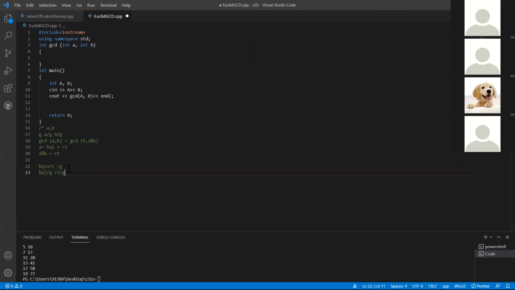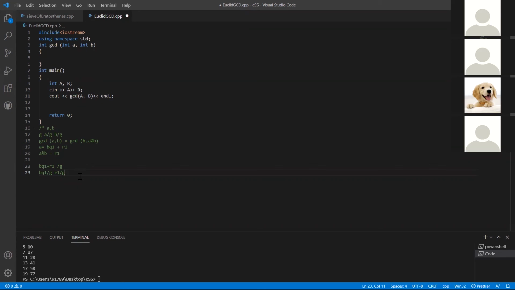Now, since I assume that this is true, if B is divisible by G, then B into Q1 is divisible by G. All we have to worry about is this R1 here. Now, R1 should exactly be divisible by G, right? Which is why I'm considering that.